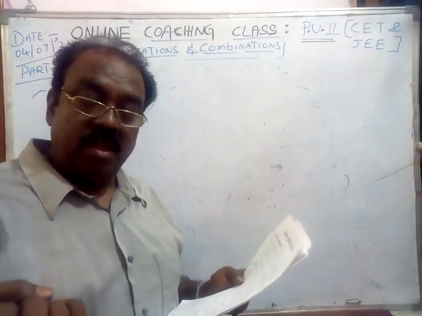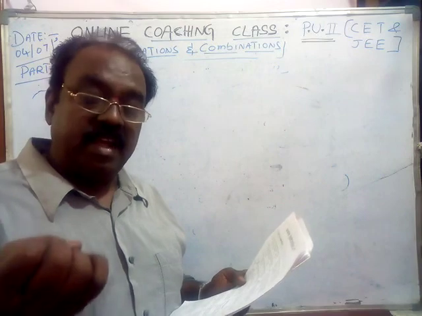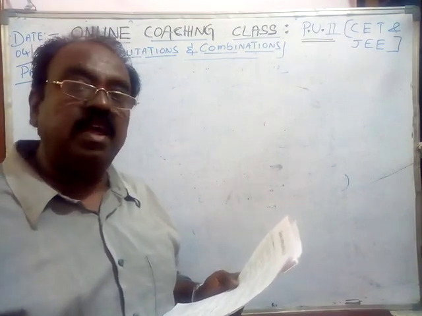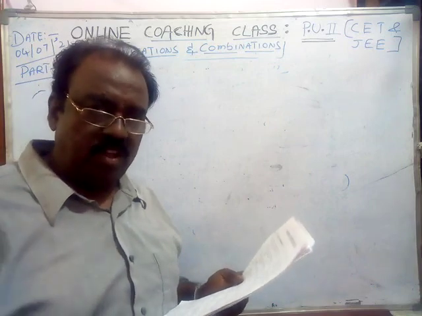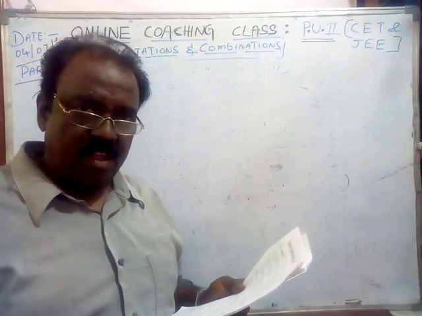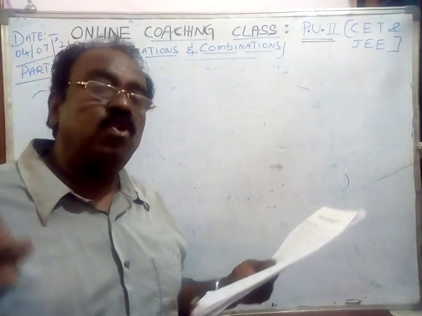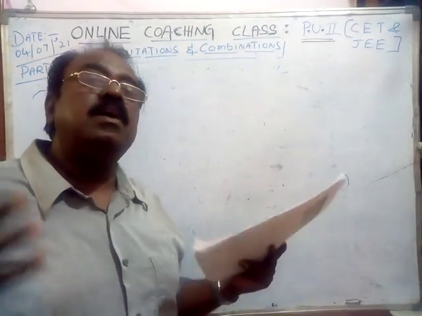You may arrange by taking r things, r minus 1 things, r minus 2 things, 3 things, 2 things, 1 thing. Assume n may be 10, r may be 6.